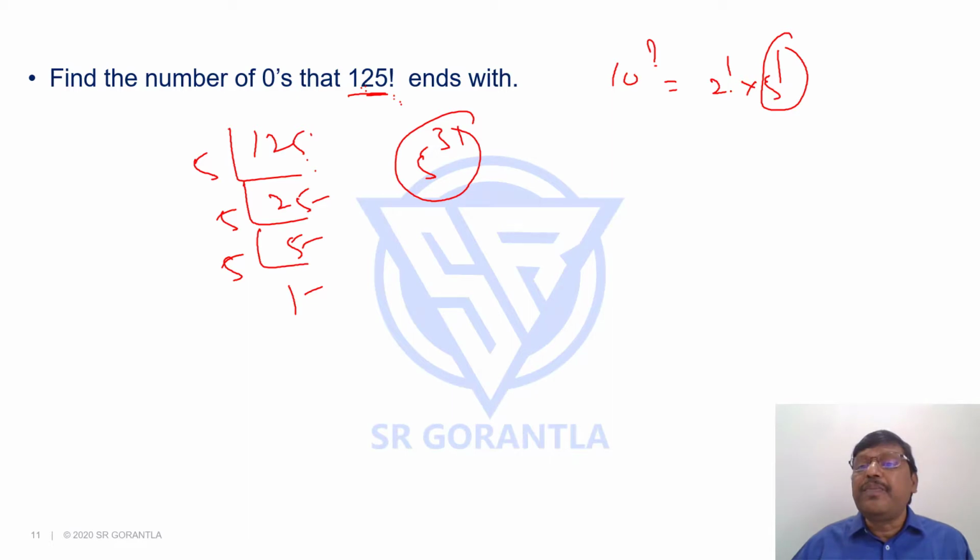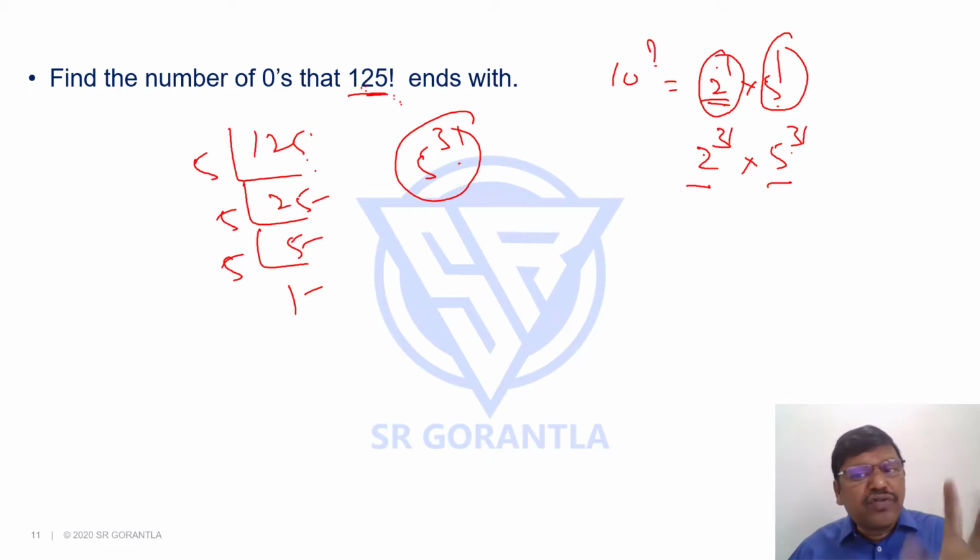But I want the power of 5 and the power of 2, so tell me students, the power of 2 will definitely be more than 31 times or not? Why? I'll show you also. See, every second number has a 2, so there will be more 2's, but 5 comes once in 5 numbers. So tell me, if I write 1 2 up to 125, you will get more 2's or more 5's? You will get more 2's because every second number you will find a 2. For 5 you have to wait for 5 numbers, right? So hence, the power of 2 will definitely be more than 31. But if it is more, I cannot take that as my answer because I need both of them. So hence I can say the power will be 31.